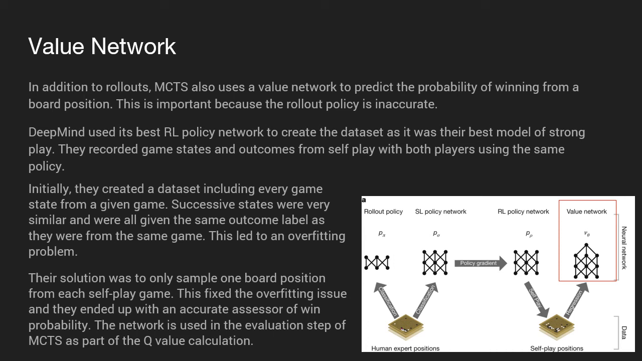Initially, they created a dataset including every game state from a given game. Successive states were very similar and were all given the same outcome label, as they were all from the same game, and this led to an overfitting problem, as it would get all these similar game states from the same game and not be able to generalize to more game states. And so their solution to this was to only sample 1 board position from each self-play game. This fixed the overfitting issue, and they ended up with an accurate assessor of win probability. This network is used in the evaluation step of Monte Carlo Tree Search as part of the Q-value calculation.